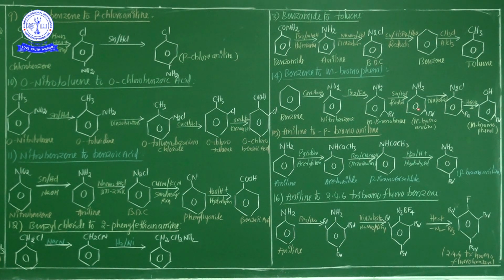This is called m-bromoaniline. This m-bromoaniline undergoes diazotization, which means the next product, the diazonium chloride, is liberated. Now this one is 3-bromobenzene diazonium chloride, or meta-bromobenzene diazonium chloride. Here the diazonium chloride is compulsory, but additionally extra substituents are also there. That's why whenever any new compound is involved in the diazotization process, a substituted benzene diazonium chloride is liberated. Here the substituent is bromo.